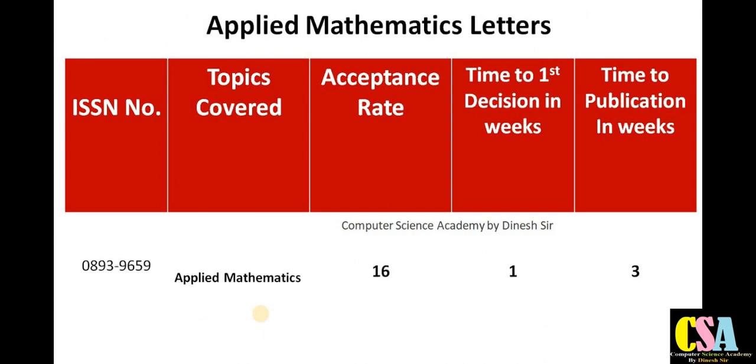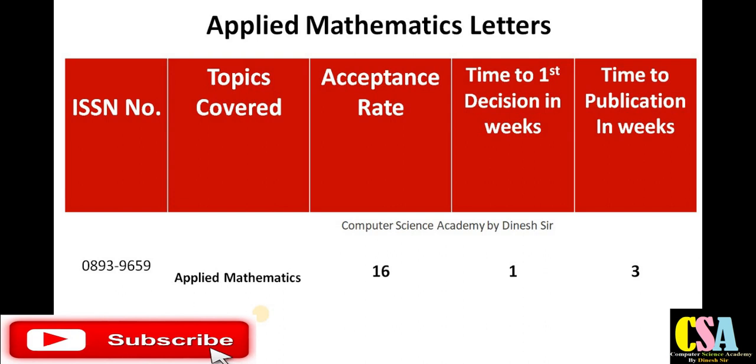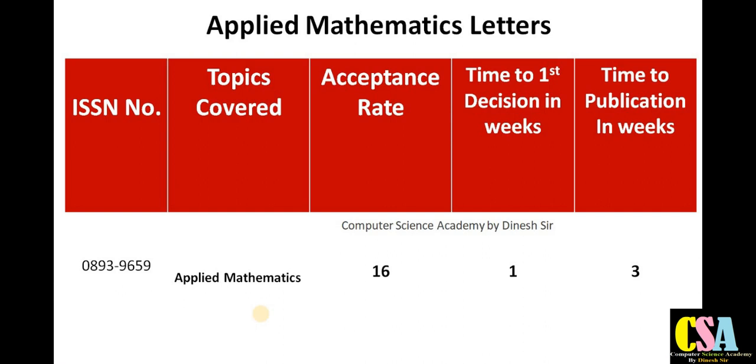Next one is Applied Mathematics Letters, and the publication time is only 4 weeks. Within 1 week you will get your notification about acceptance, rejection, or minor changes, and within 3 weeks your research paper will get published. So the total time for publication in this journal is 4 weeks, maximum 1 month.